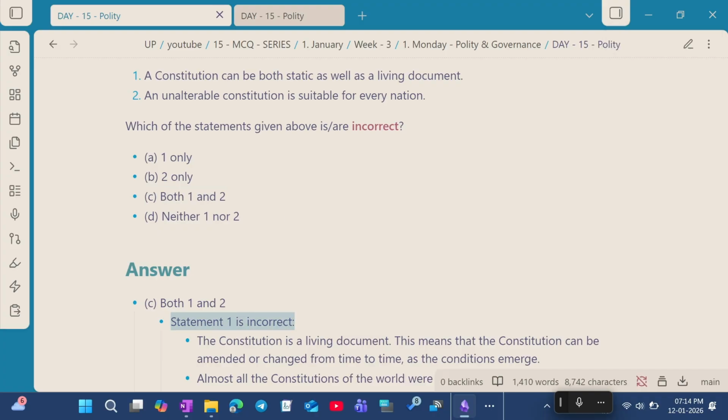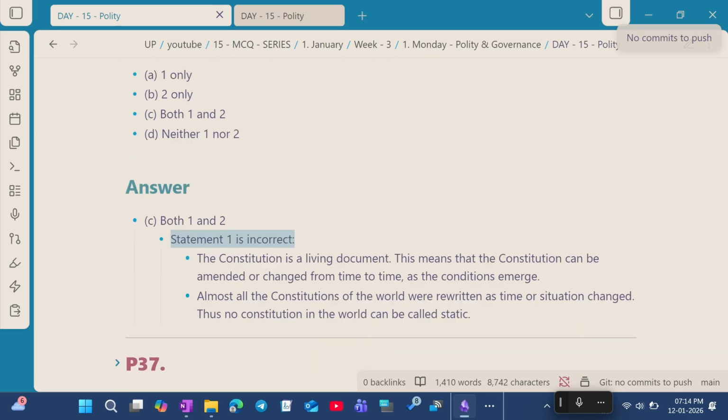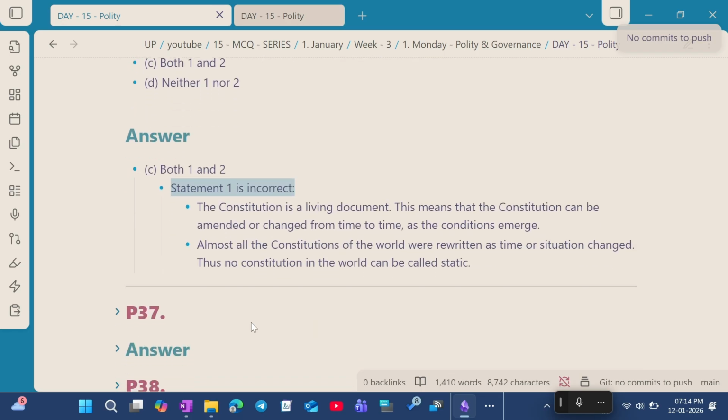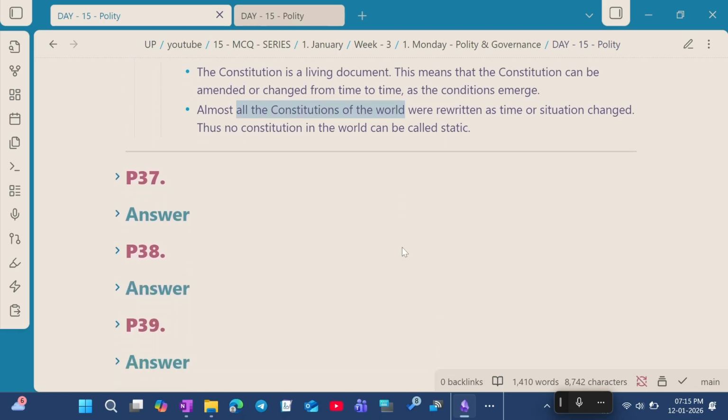Statement 1 is incorrect because the constitution is a living document. That means the constitution can be amended and changed from time to time, and almost all the constitutions in the world were rewritten as the times or situations changed. Thus no constitution in the world can be called static.